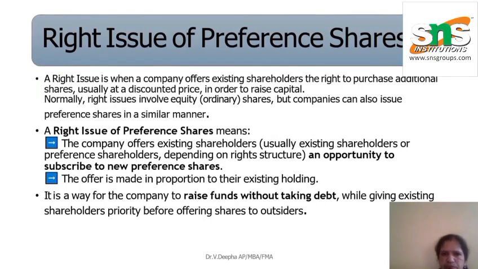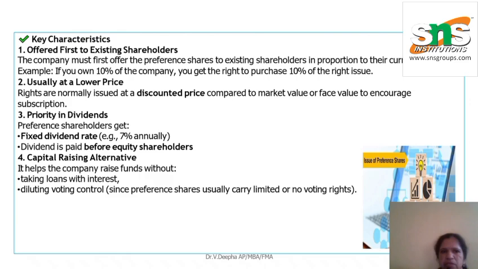Under the rights issue of preference shares, the company offers existing shareholders an opportunity to subscribe to new preference shares. The offer is made in proportion to their existing holding. Among the key factors, it is usually offered to the existing shareholders, usually at a low price, with priority in dividend, as a capital raising alternative.